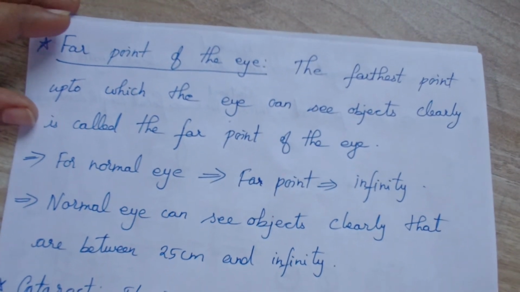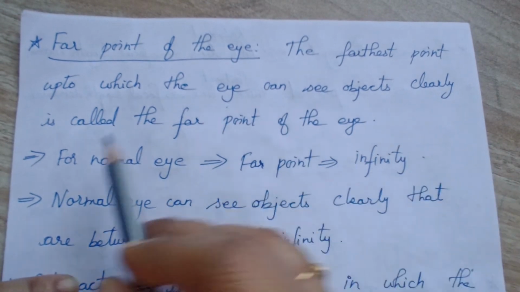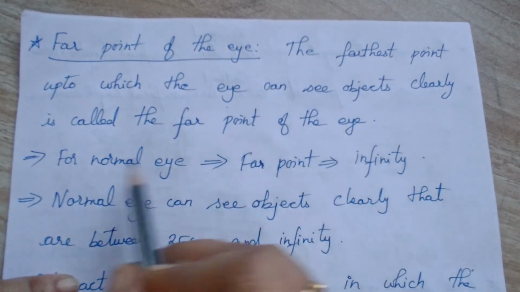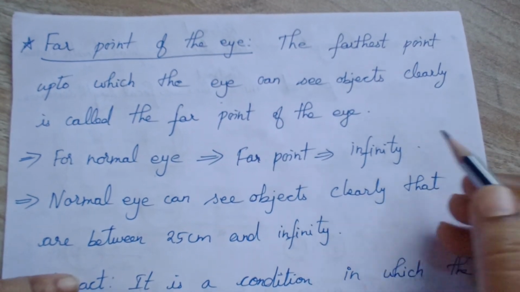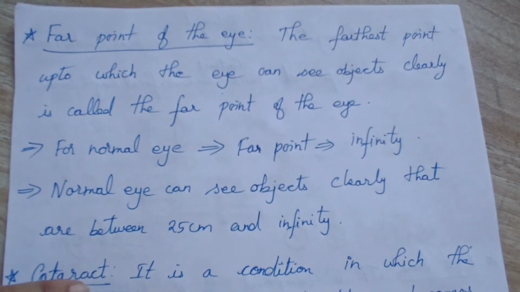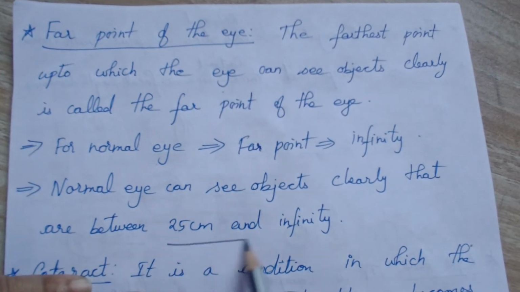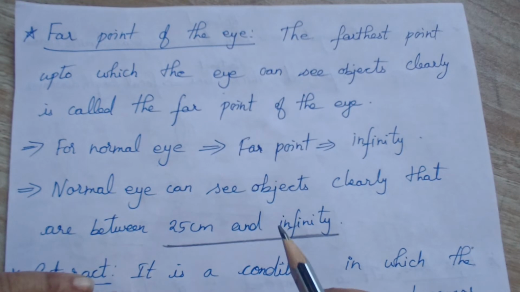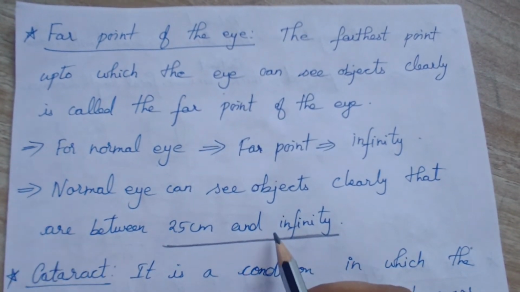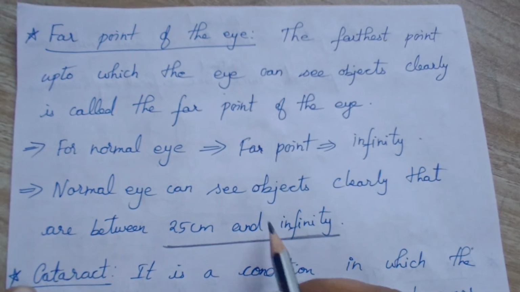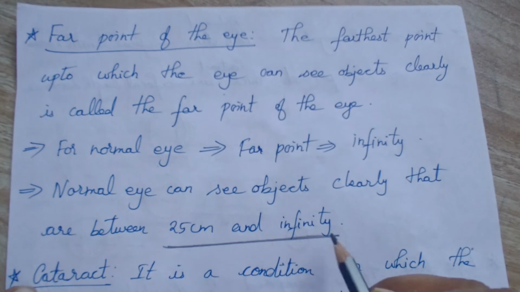That means the farthest point up to which the eye can see an object clearly is called the far point of the eye. For a normal person, the far point is infinity. So we are able to see objects clearly when the object is placed between 25 centimeters and infinity. The normal eye can see objects clearly between 25 centimeters and infinity.